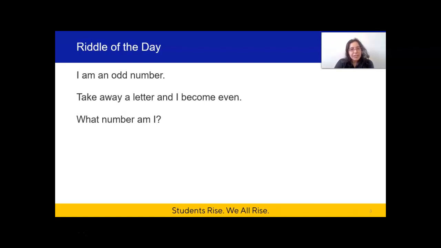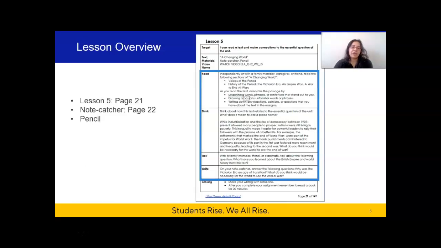Read it again to yourself if you need to. And if you want to pause the video if you're still thinking, go ahead and do that now because I'm about to show you the answer, which is 7. 7, of course, is an odd number, and if you take away that first letter S, it becomes the word even. Okay, so that was just something quick to get our wheels turning.